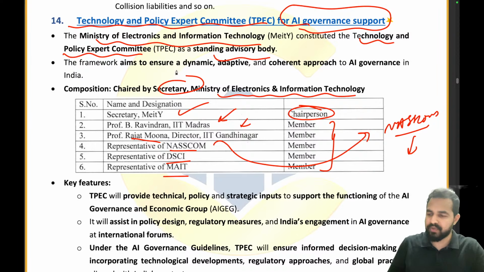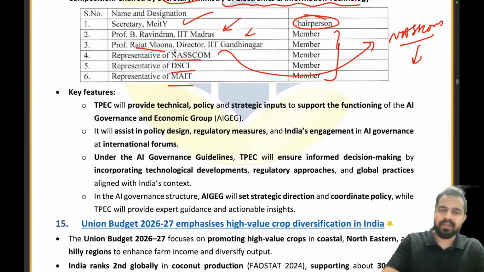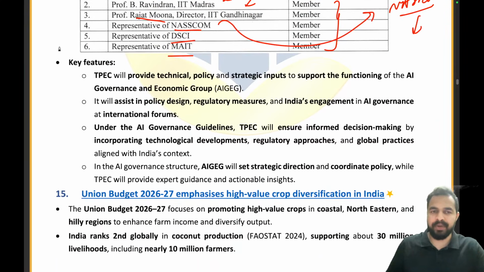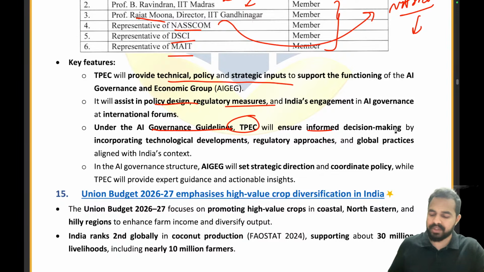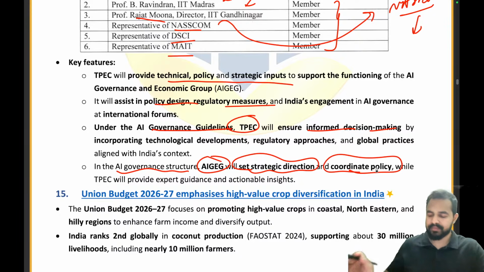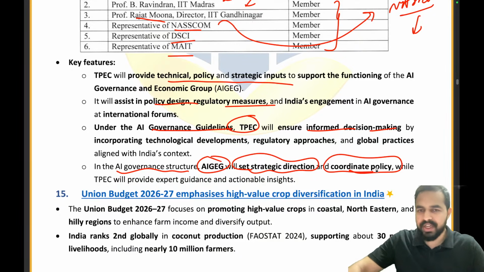Okay. So my dear friends, here we are having the TPEC committee. Minister of Electronics and Information Technology has constituted the Technology and Policy Expert Committee. The Secretary of MeitY will be the chairperson. TPEC will provide technical, policy and strategic inputs, assist in policy design, regulatory measures, AI governance guidelines. TPEC will ensure informed decision making. Under the AI governance infrastructure, AIGEG will set strategic direction and coordinate policy. That's all that we need to cover.